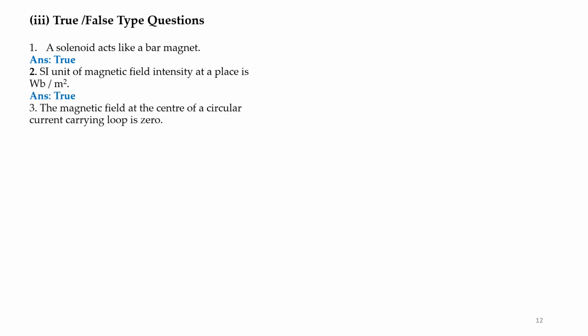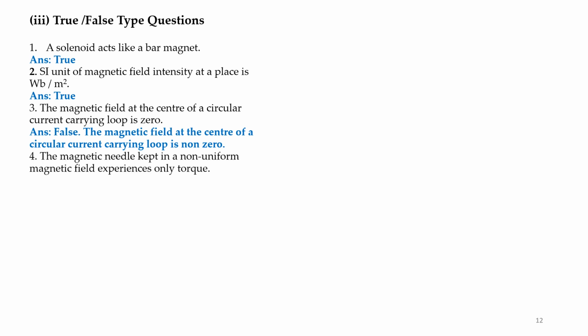A solenoid acts like a bar magnet. True. SI unit of magnetic field intensity at a place is Webers per meter square. True. The magnetic field at the center of a circular current carrying loop is 0. False. The magnetic field at the center of a circular loop current is non-zero.